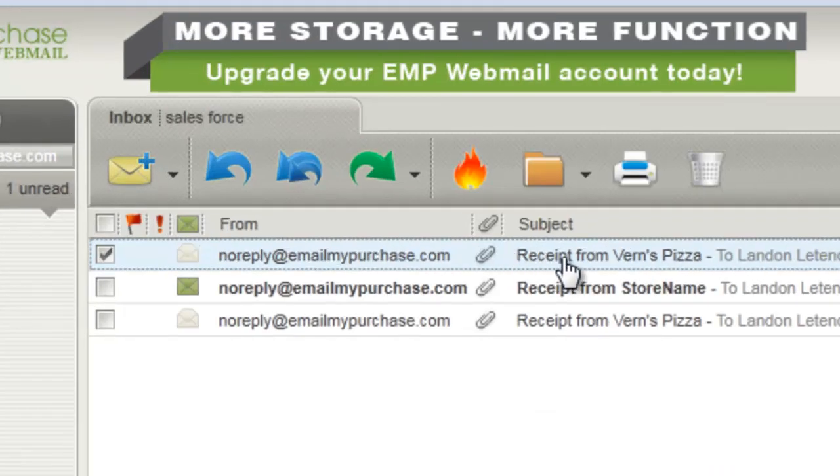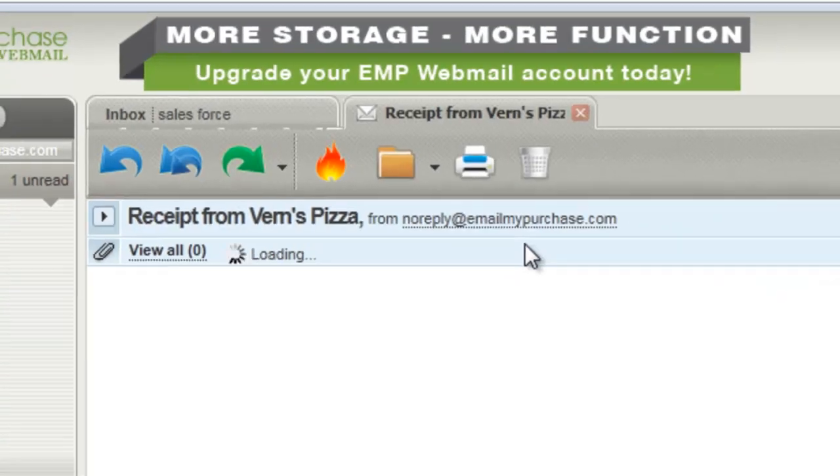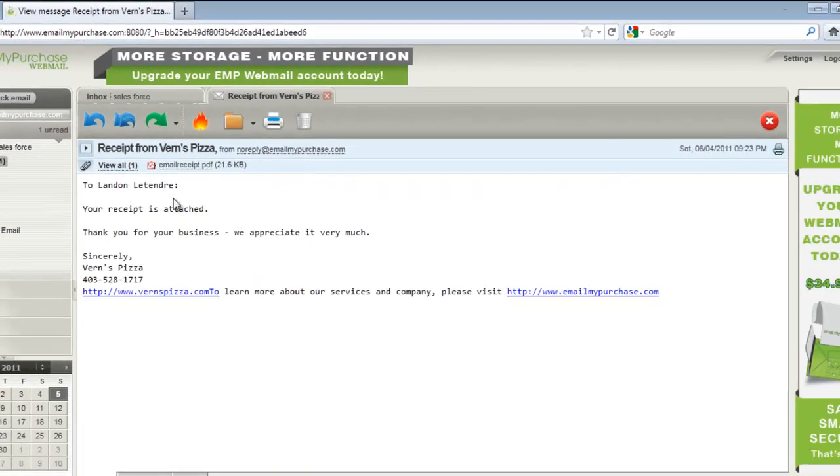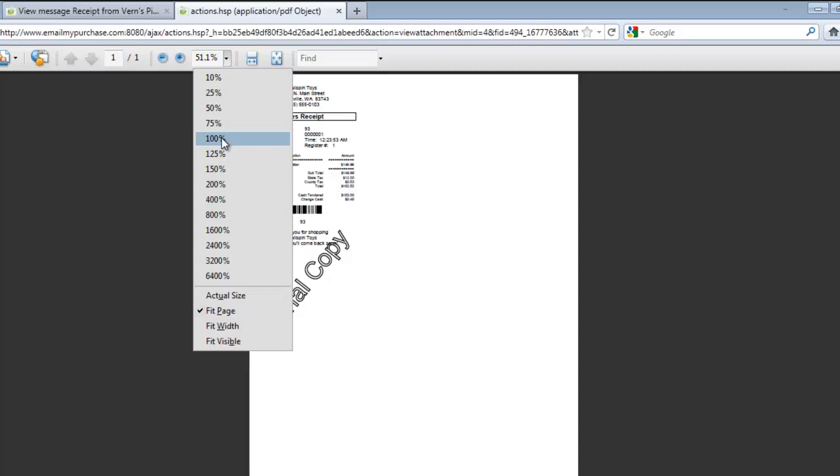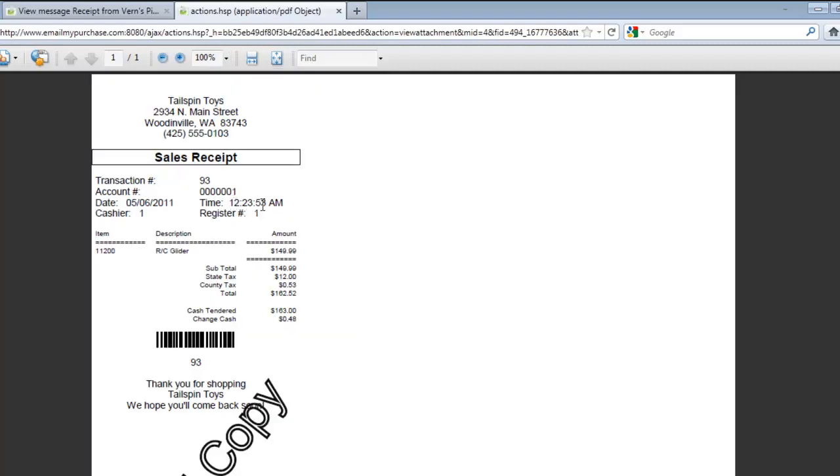And there you go. There's your receipt from Burns Pizza. Looks good. Let's take a look at the receipt. Now in the close-up mode, and you can see cashier number 1, 12:23 a.m. on June 5th.